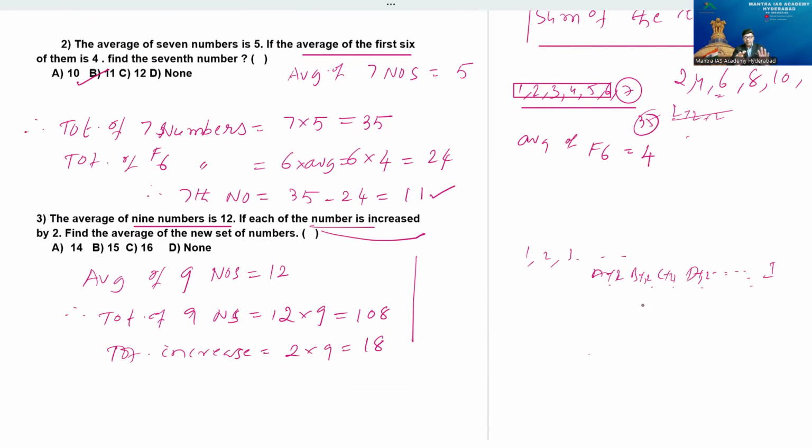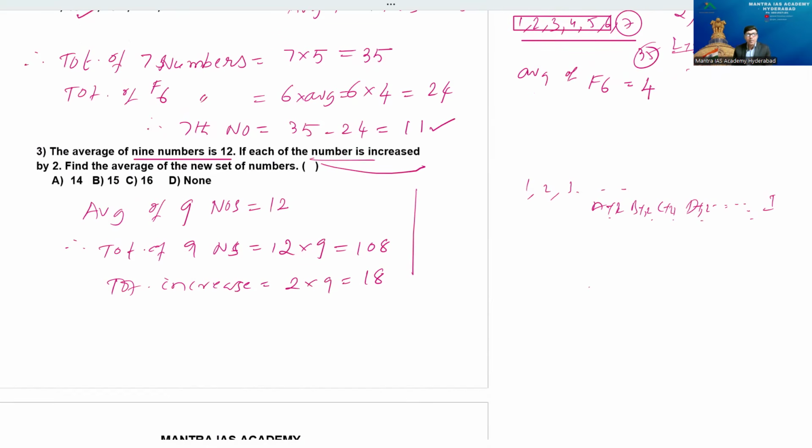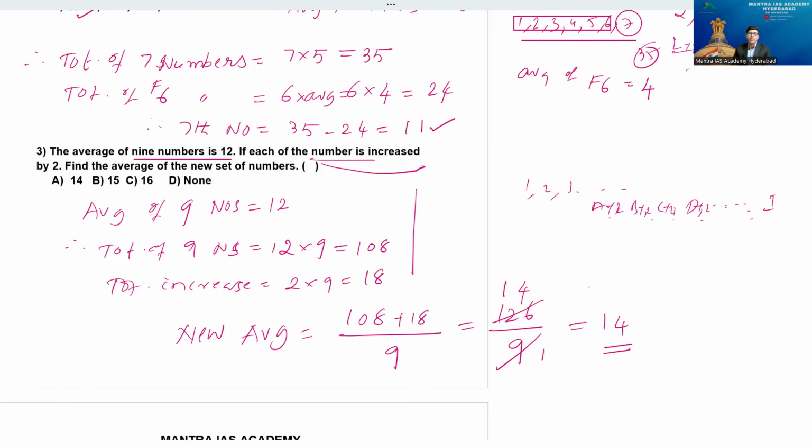So the numbers are the same 9. He's asking what is the average of these 9 numbers. The formula is the same: the new average is the sum of the new set of numbers divided by the number of numbers. So 108 plus 18 by 9. It's 126 by 9, beta. 9 ones are 9, 9 fours are 36, so it is 14. The new set average is option A, 14. This is the way of doing it, beta.